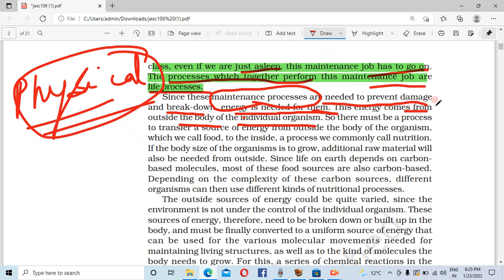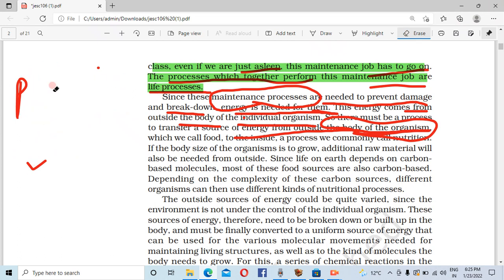Energy is needed for them. This energy comes from outside the body. Body के outside से आती है. So there must be a process of transfer of the source of energy from outside to the body of the organism. So where does this energy come from?